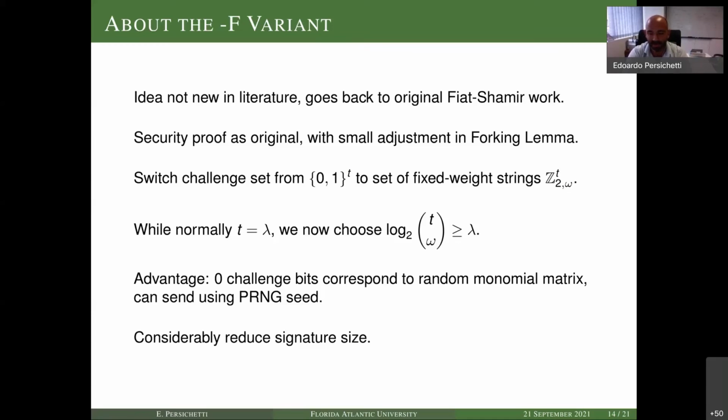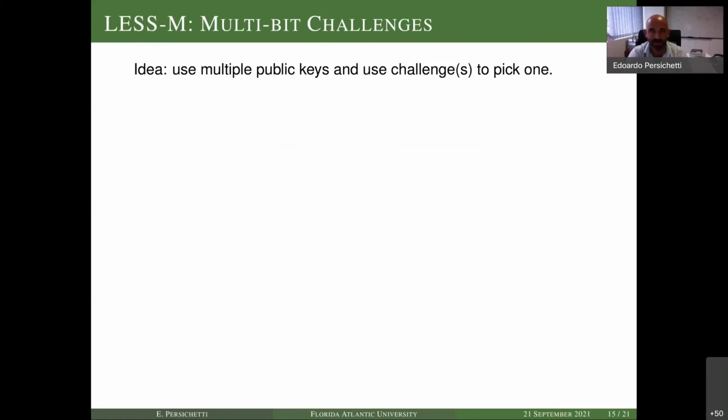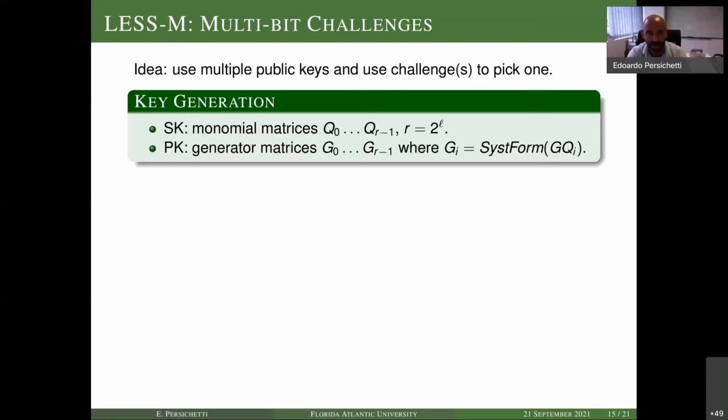The second variant is different, of course, and it exploits a different idea. Instead of choosing just bits for my challenge, which leads to an error of 1/2, which means I have to repeat many times, I should try to reduce this error by having larger challenges. So what I can do is use multiple public keys and then use the challenge to pick one among them, which is, by the way, what I'm already doing. Essentially, I have G and G prime, my public matrix and the public key, and these are just two instances, and my bit is 0 or 1, so it picks one of the two. Instead, I could produce R different instances, where R is a power of 2, 2 to the L.